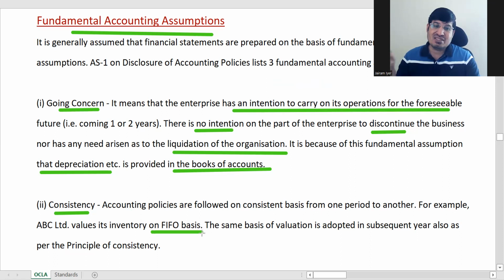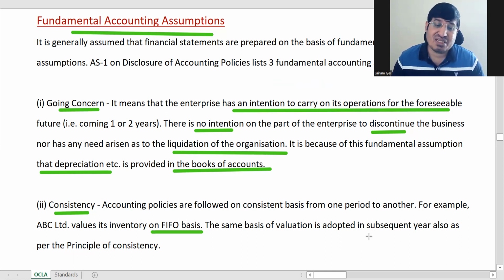Otherwise, consistency means you will follow the same accounting assumptions year to year. You will not keep on changing it based on what suits you. So that is called consistency. Similarly, depreciation method, you are using WDV method and suddenly you want to shift to straight line method. That cannot be done. So you have to use one method consistently.